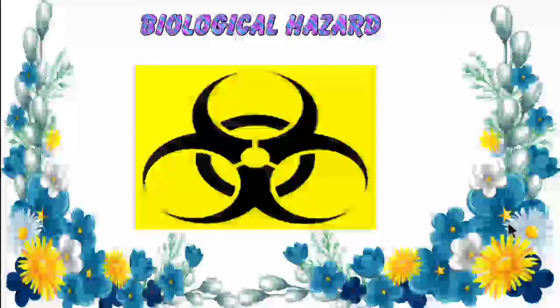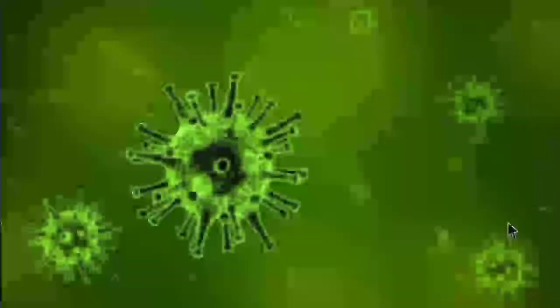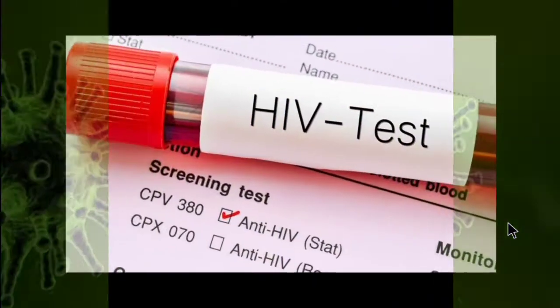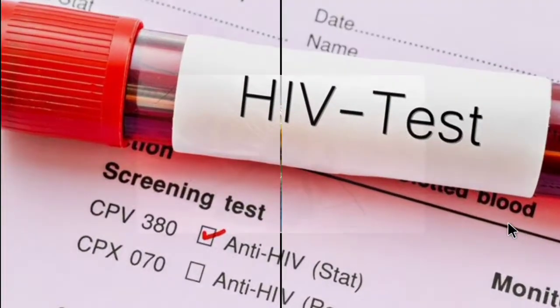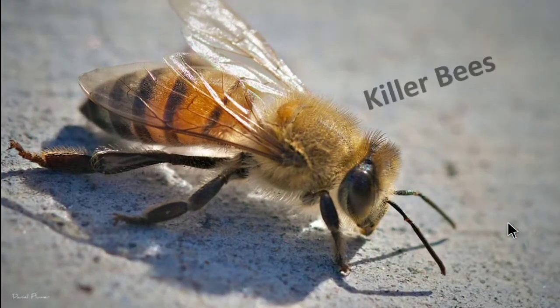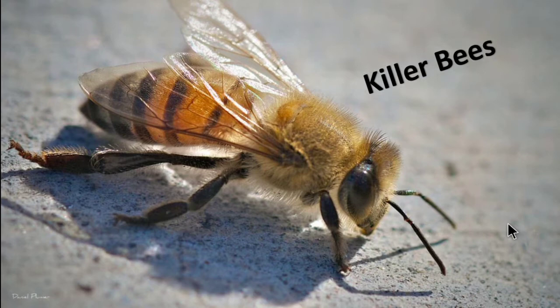So let's see some examples for this kind of hazard. So the viruses. For example, the current pandemic COVID-19 virus is a biological hazard. And then HIV virus. And then the killer bees. So the killer bees also come under biological hazard, which is a great threat to the people.